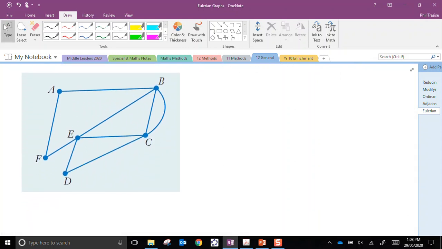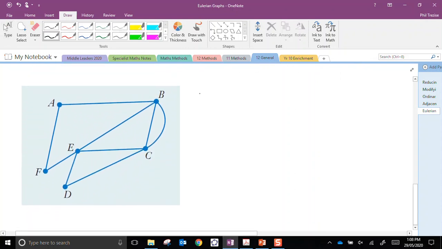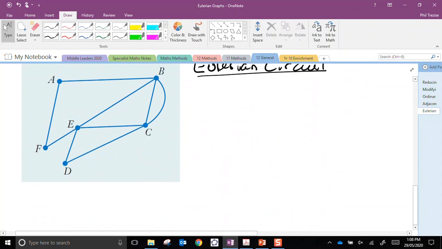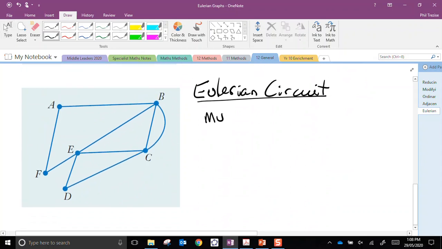But more importantly would be an Eulerian circuit. These are probably a little bit less common. So what does an Eulerian circuit mean? Well, it's a bit like this. We must use every edge. We absolutely must. If we don't use every edge, it's just a regular circuit instead of an Eulerian circuit.